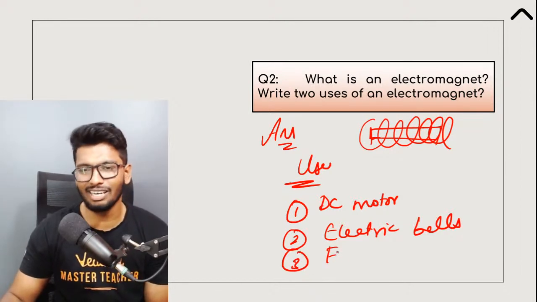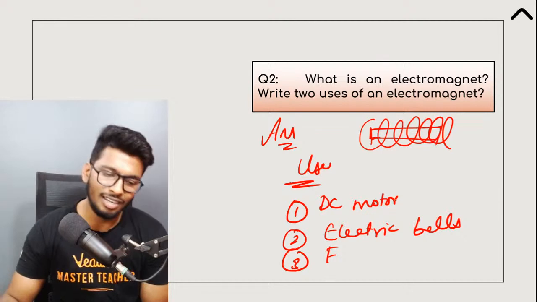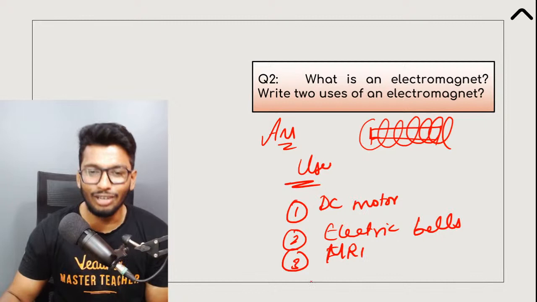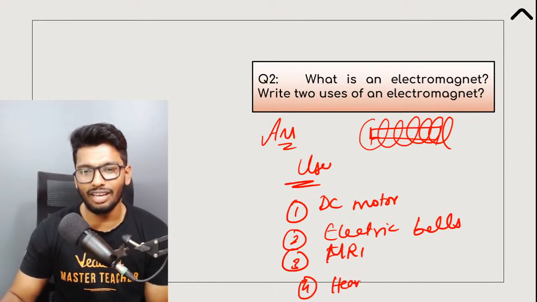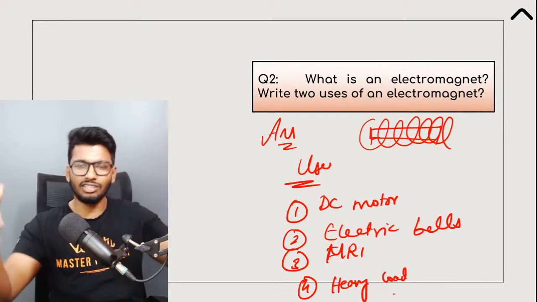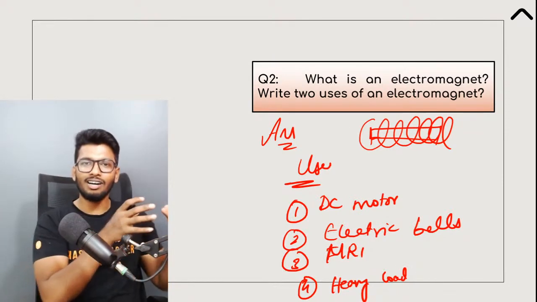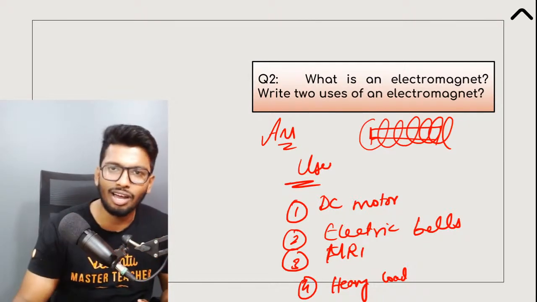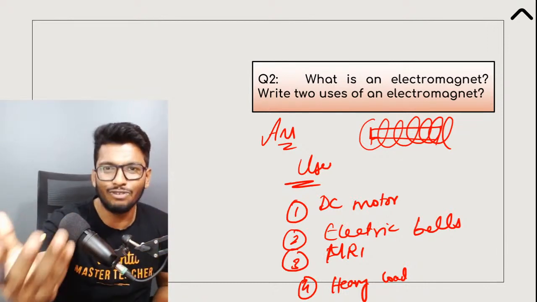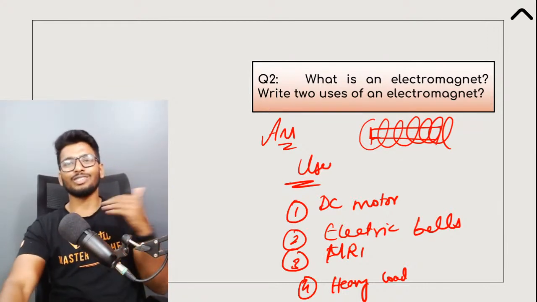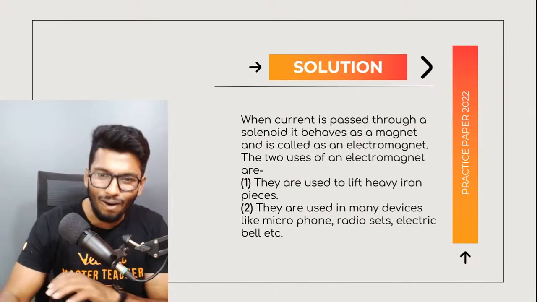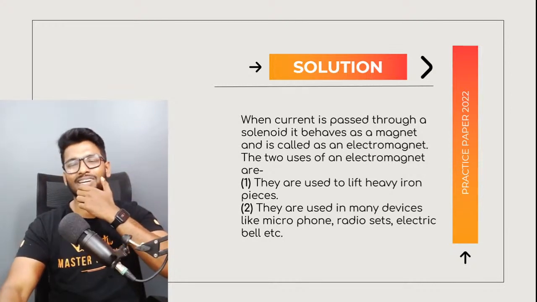Fans, yeah. Basically, a fan will come under the category of electric motor. So yes, any other thing? MRI machines, or to lift heavy loads. We use it to segregate iron from other material in dumping grounds. We also use electromagnets in speakers. The MagSafe of your iPhones is also nothing but an electromagnet. Those are not permanent magnets, but rather they're all electromagnets. So all of these are basically coming under the same category.